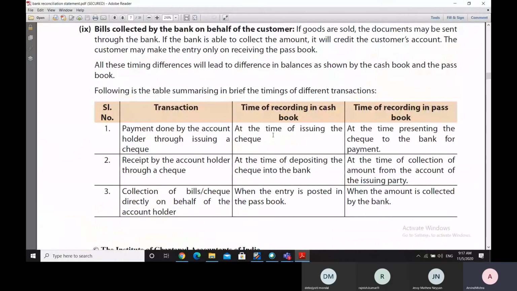The categories under which we have studied them are that there could be differences in terms of the time of recording of the entries, and there could be a reason that some entry has been made incorrectly either in the cash book or in the bank passbook. So the timing differences and the accuracy differences, or the precision correctness differences, are the two categories of differences that could be the reason for why there is a difference between the bank passbook and the cash book.